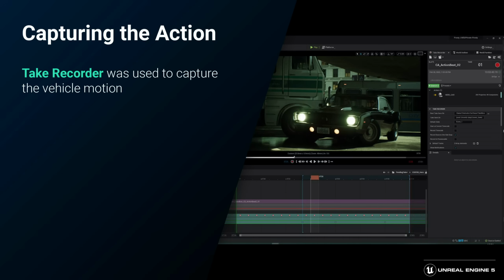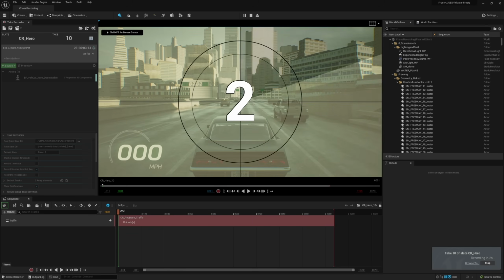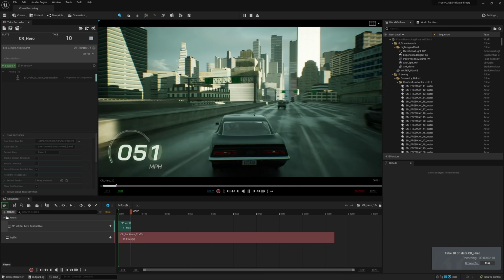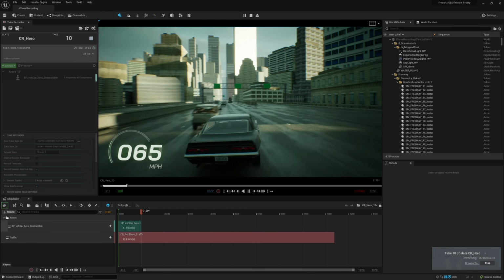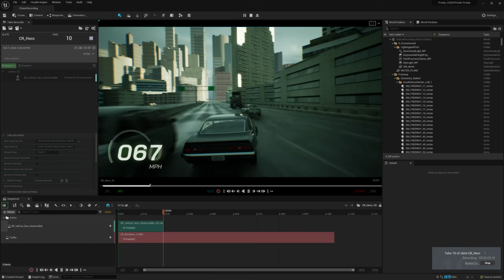To capture the action of our stunt vehicles, we used Take Recorder. We could slate the action, much like you would for a live-action film, and then shoot multiple takes and review them immediately after. This allowed us to stand up a sequence very quickly and iterate with very little delay. So we could set up the action, for example, adding traffic for our hero car to weave through, and just roll on a few takes. If we crashed into another car or a concrete barrier, no worries, just reset to 1 and go again. No one was harmed in the making of this action scene.